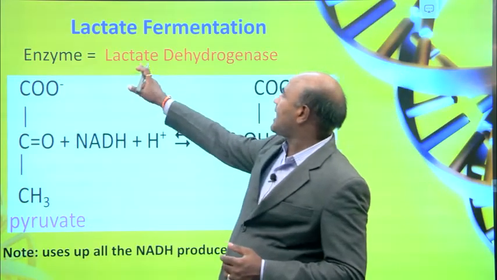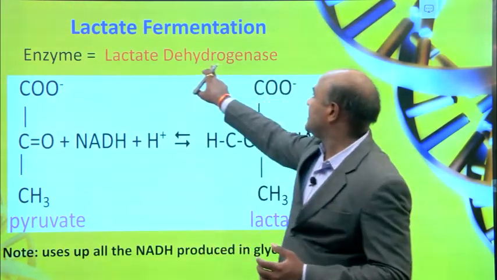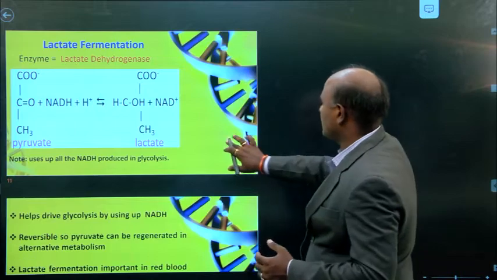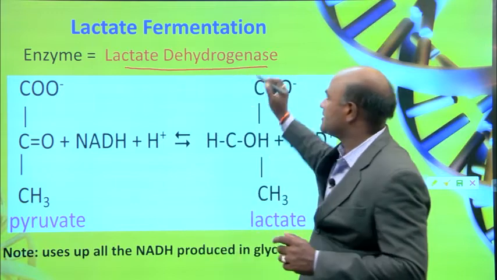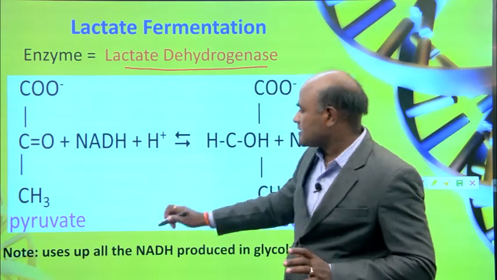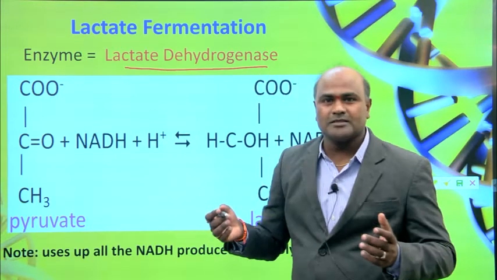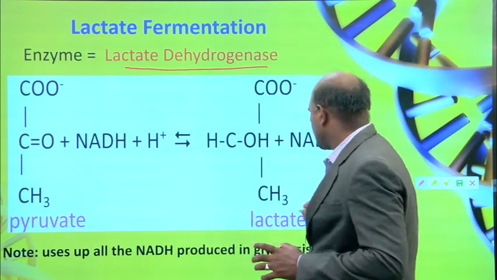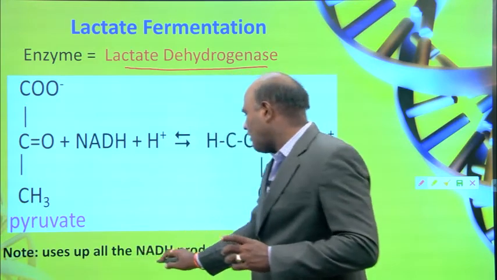So how does lactate fermentation happen? In lactate fermentation, the enzyme involved is lactate dehydrogenase. When the reaction happens, the enzyme is very important. In this process, pyruvate reacts with NADH and H plus in the presence of lactate dehydrogenase, and it produces lactate.